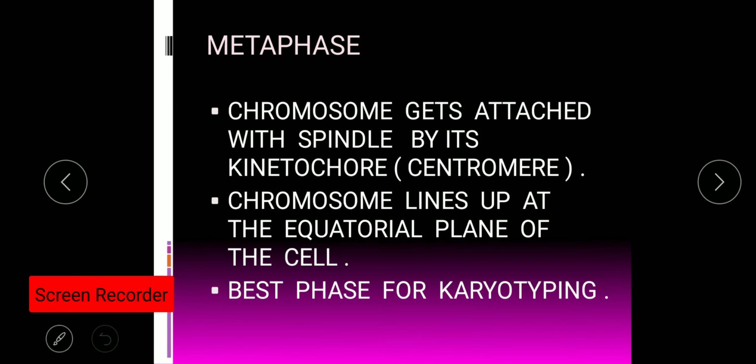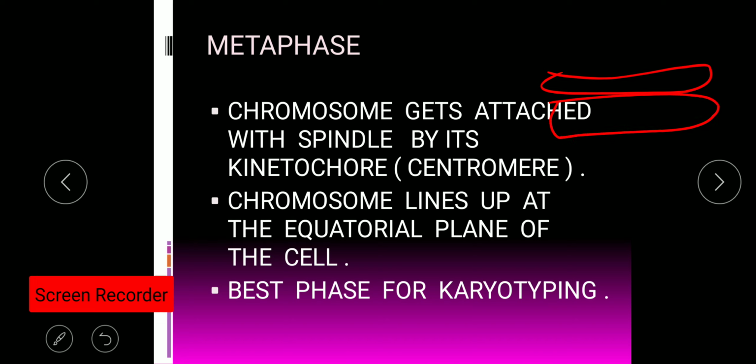Then the next phase of mitotic karyokinesis is metaphase. As you have seen in the previous class, the sister chromatids of the chromosomes are attached at the centromere, and the outer region of the centromere is the kinetochore, and through this kinetochore the spindle fiber gets attached.